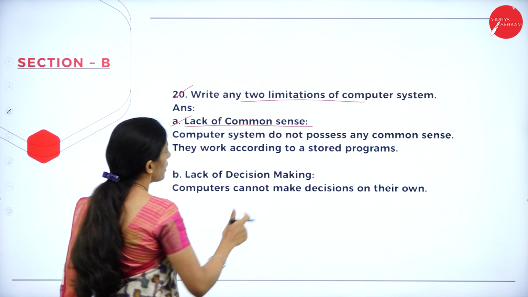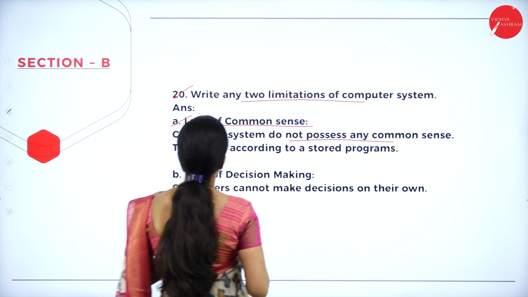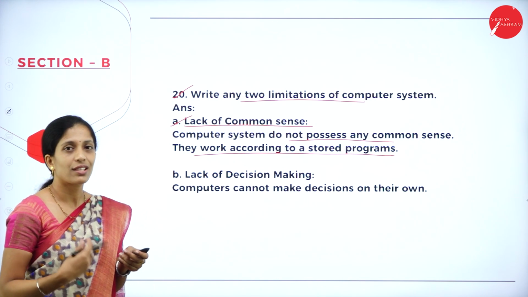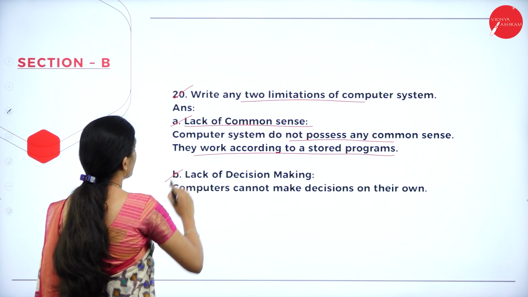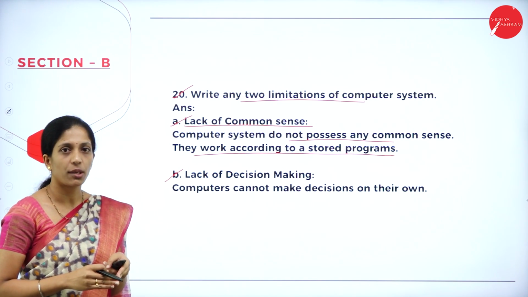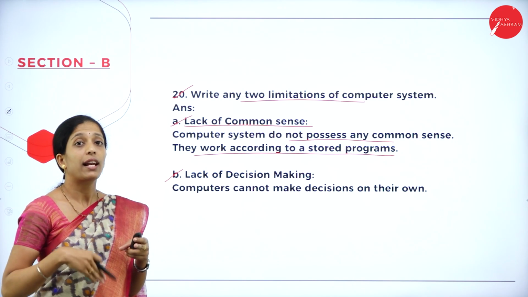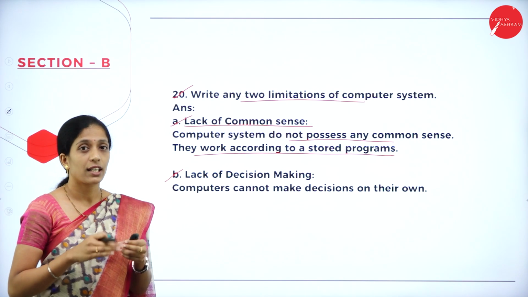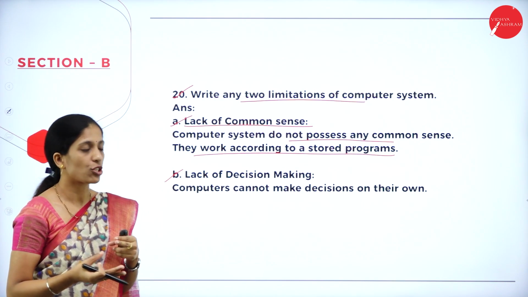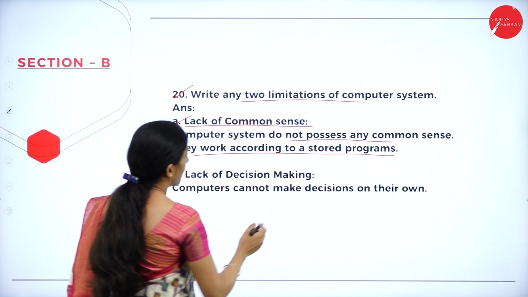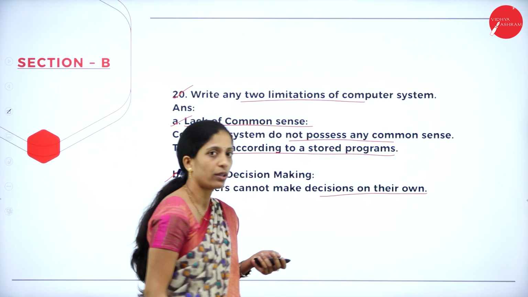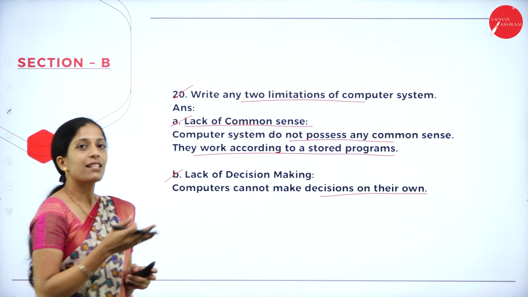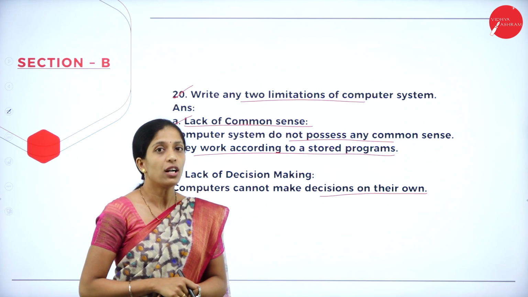Computer systems do not possess any common sense. They work according to the stored programs. This we know. And the next limitation is lack of decision making. Unlike a human being, it cannot make its own decisions. So computer cannot make decisions on its own, because it is a machine, it is an electronic device. So these are the questions they have asked for 2 marks.